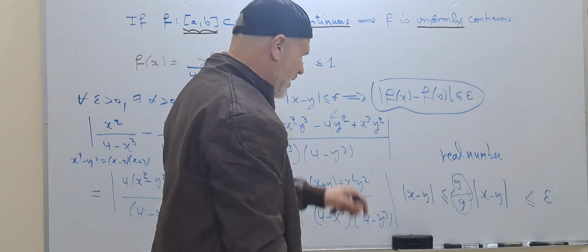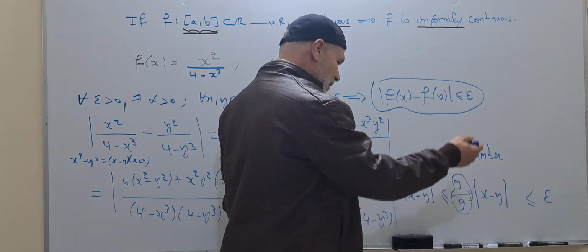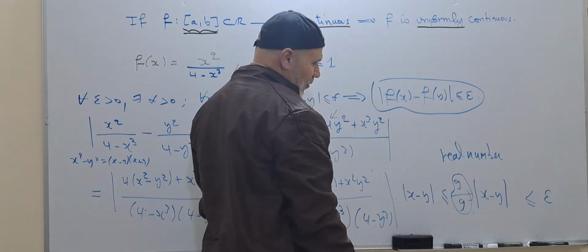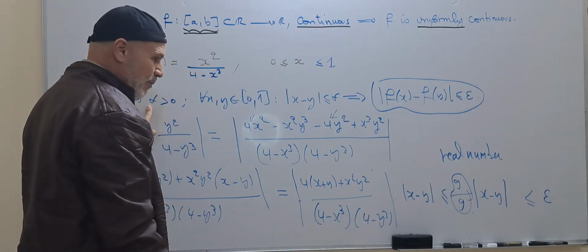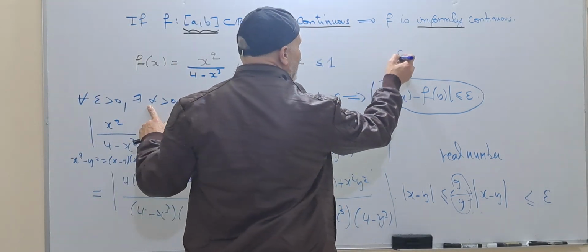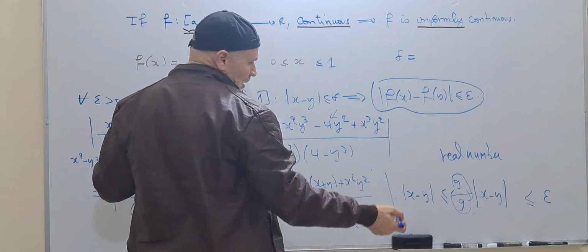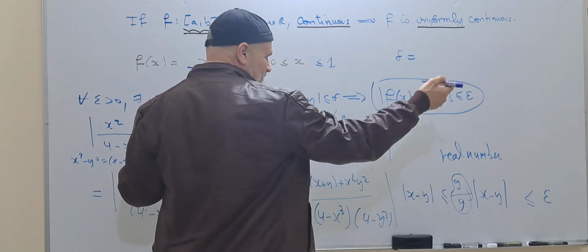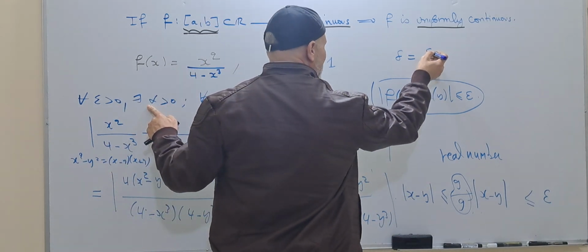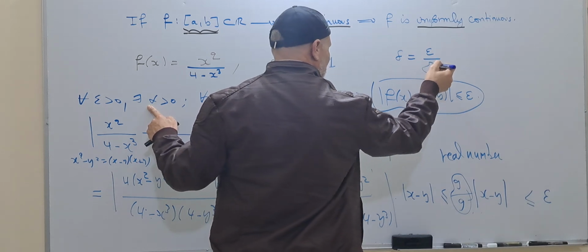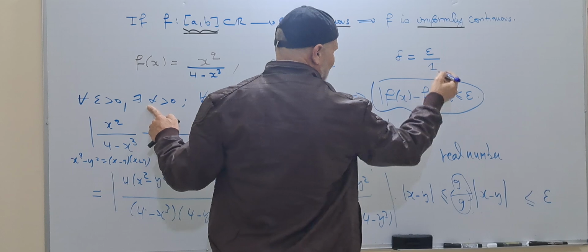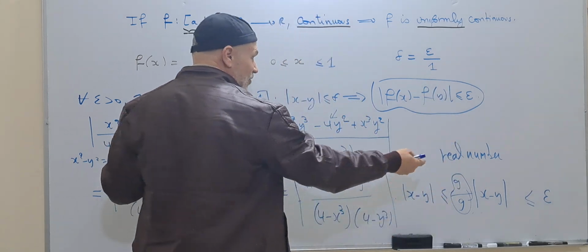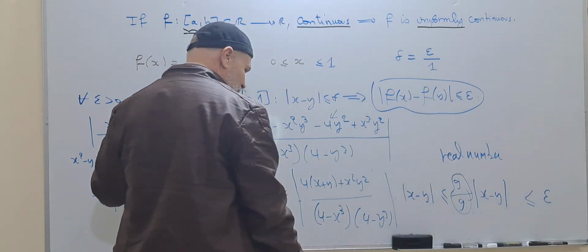If we take it less than or equal to epsilon, it is less than or equal to epsilon. So the delta that we are supposed to find will be epsilon over the real number, which here is equal to 1. But in real life it is not supposed to be equal to 1.